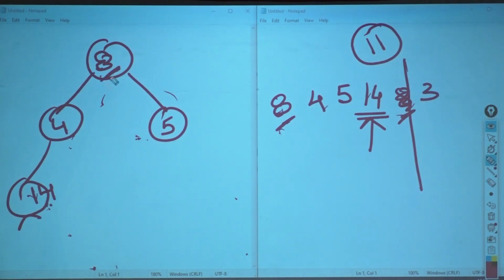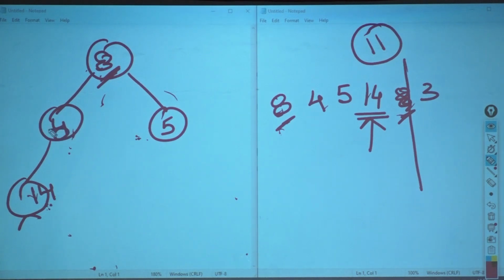Now I am 8. I need to check my children. Am I smaller than my children or not? I have to retain that property. Okay. So now 8 is over here. Is 8 smaller than 4? No. Then what will I do? Bubble down. Okay.